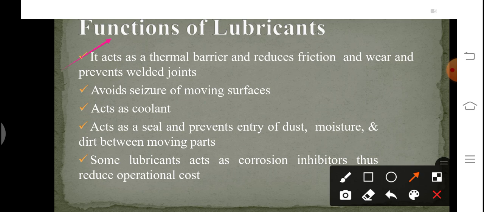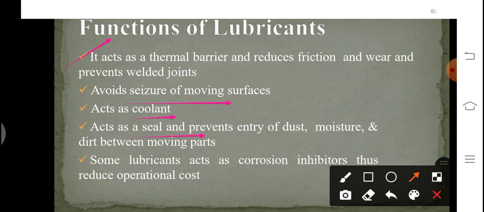It also acts as a coolant, thereby avoiding the loss of energy. Actually, the frictional heat produced due to the motion is absorbed by the lubricant which is applied. Hence, it controls the expansion of metal. So, it helps to maintain the shape and size of the metal. Thus, it avoids the seizure of the moving surfaces. It acts as a coolant because it absorbs the frictional heat.